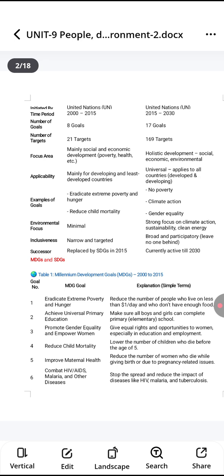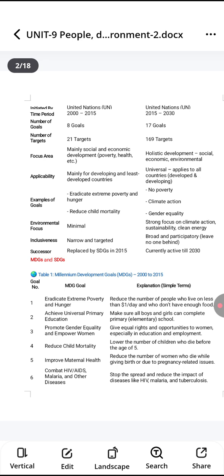So let's understand the 8 goals covered under the MDG goals. First goal we have eradicate extreme poverty and hunger. That means reduce the number of people who live on less than $1 per day and who don't have enough food.